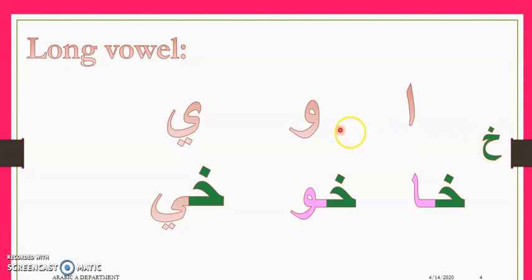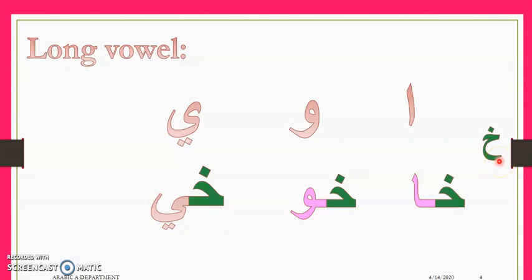If I join خا with this sound it will be خو. If I join خا with this sound it will be خي. ممتاز. Can you read the sounds with me? خا, خو, خي.